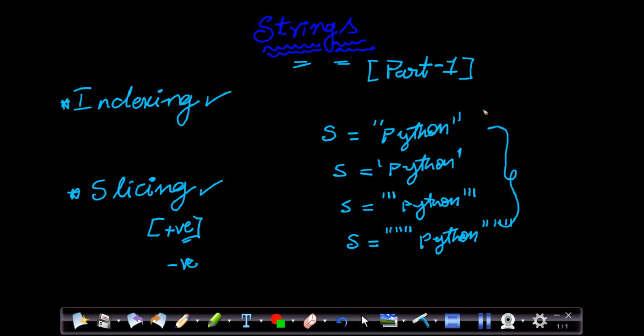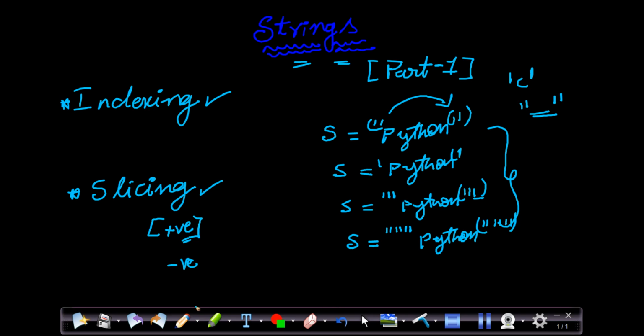Unlike the C language, where single quotes are used for a character and double quotes for a sequence of characters, which is a string, in Python it's not like that. There is no difference between double quotes, single quotes, triple double quotes, or triple single quotes. But make sure that whatever quotes you start with, you use the same quotes to close it. This we call a string.